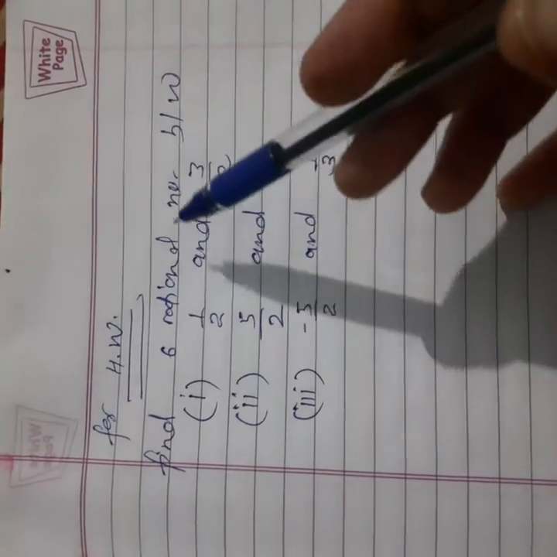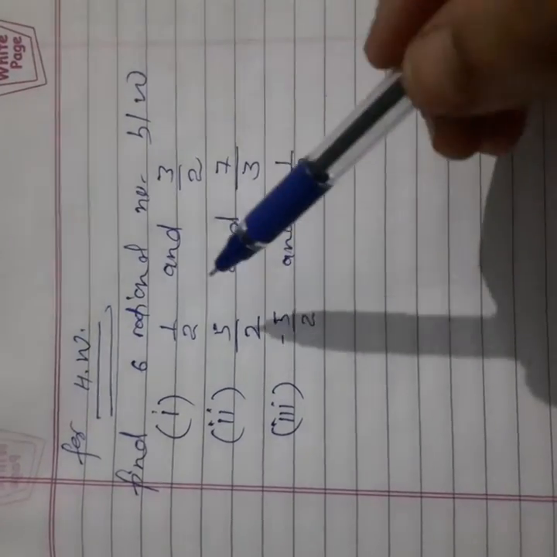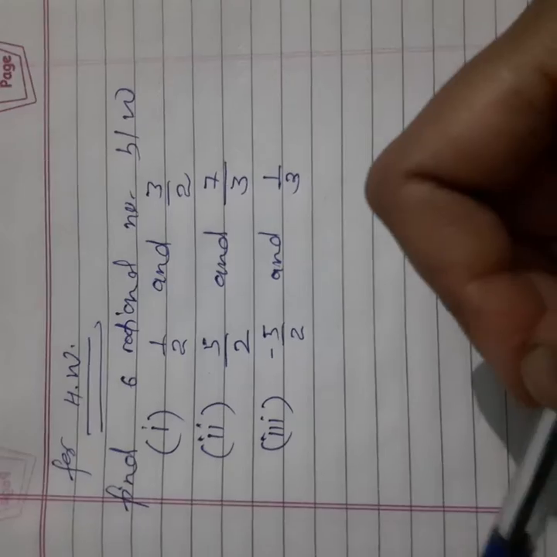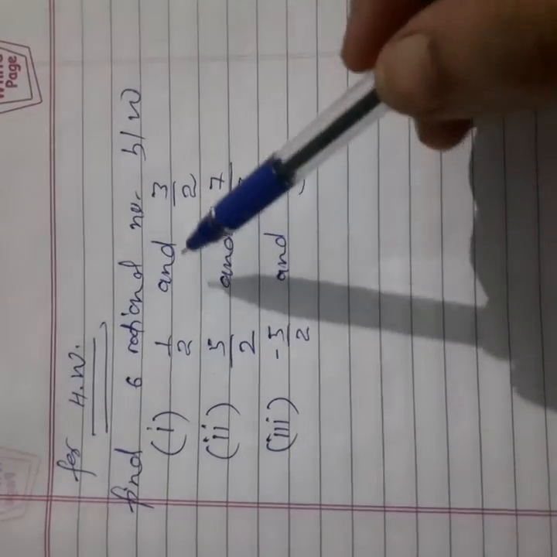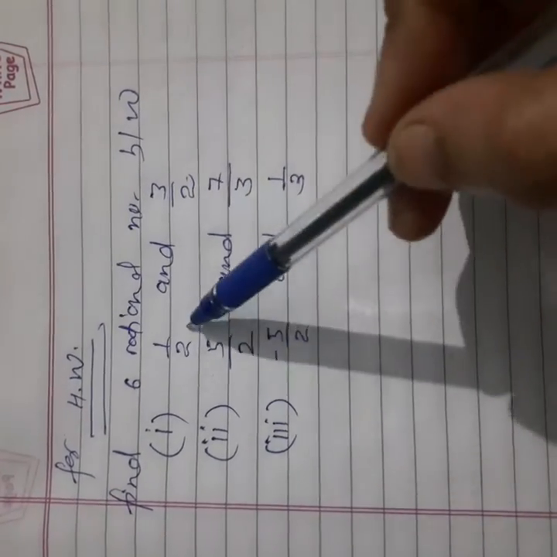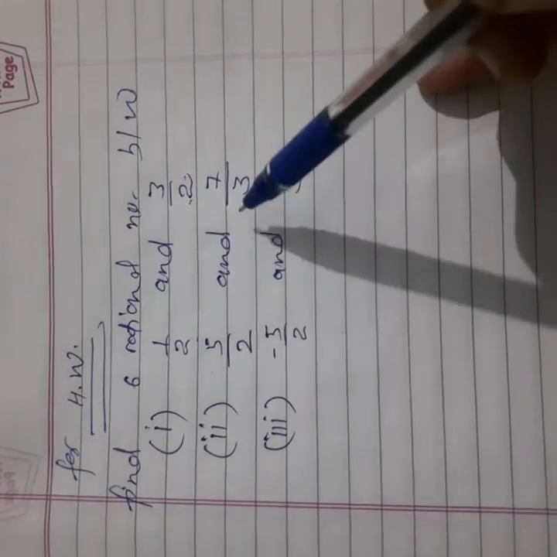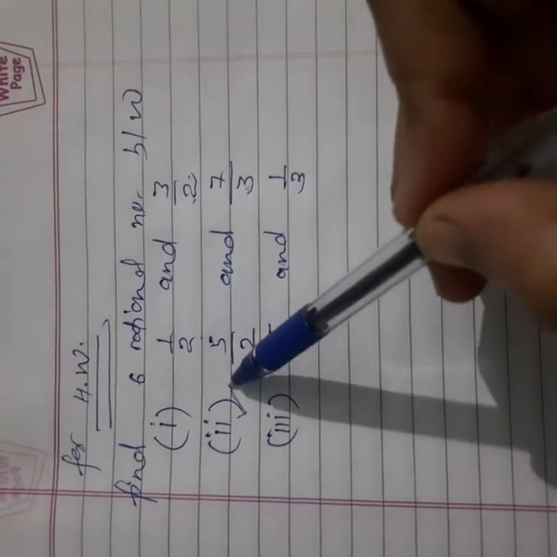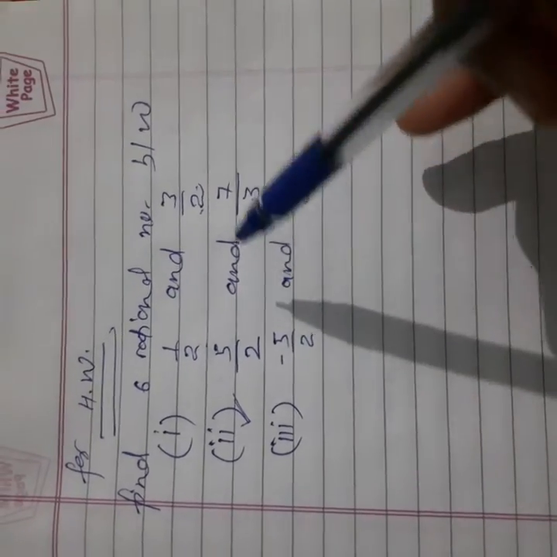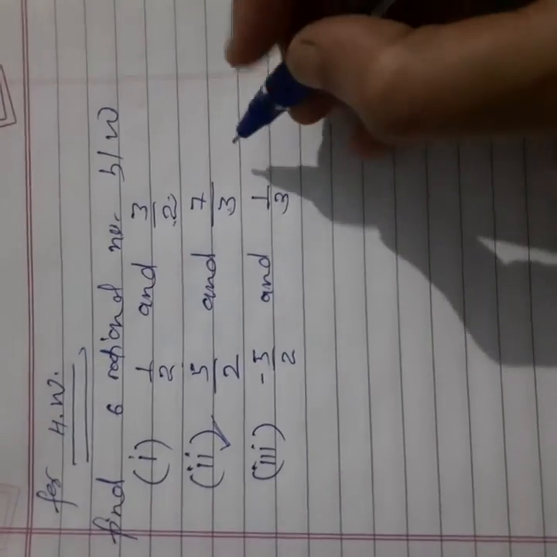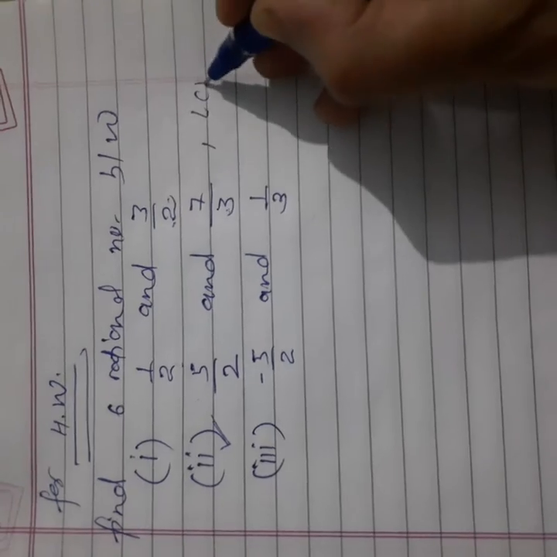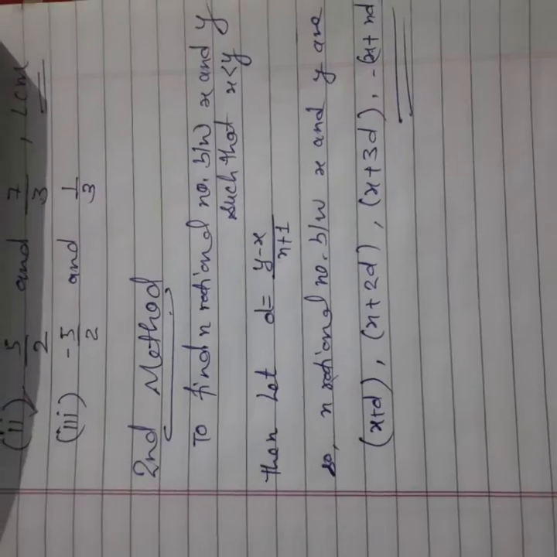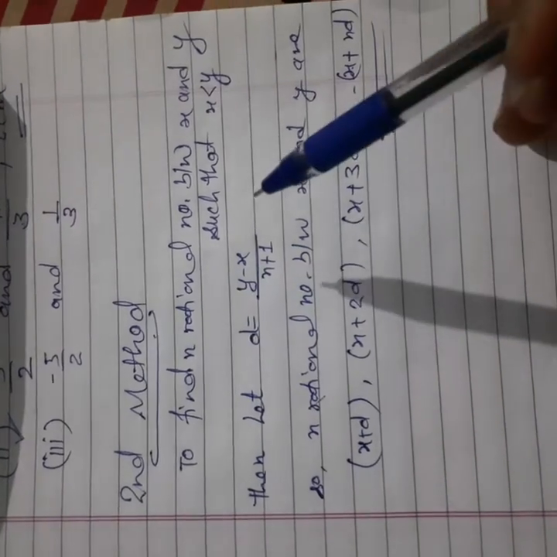Here is the homework. You can do it by yourself with the same method which I have explained right now. See, in the first one the denominator is the same, but in the second the denominators are different. So in the second option, you have to make their denominators the same. How will you make their denominators the same? By using the LCM method. You know it already. Here is a different method. You can use this also.